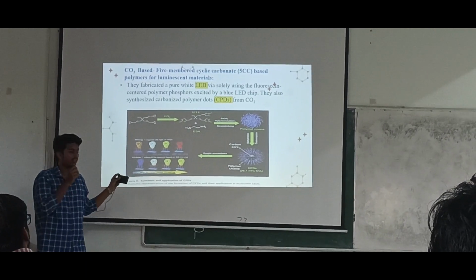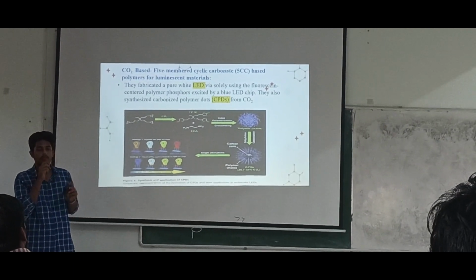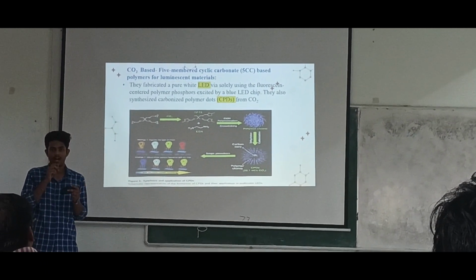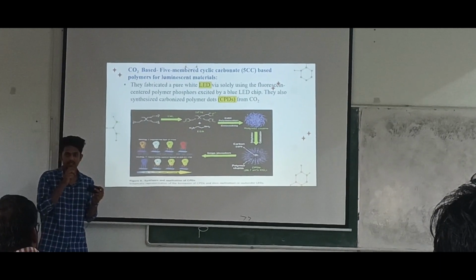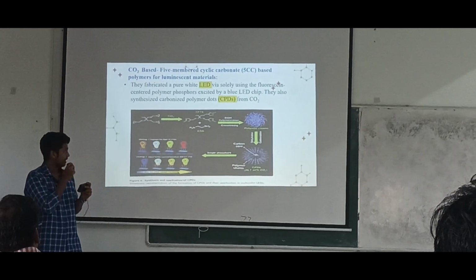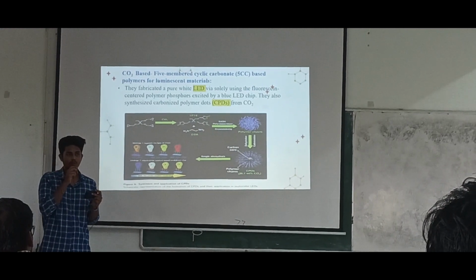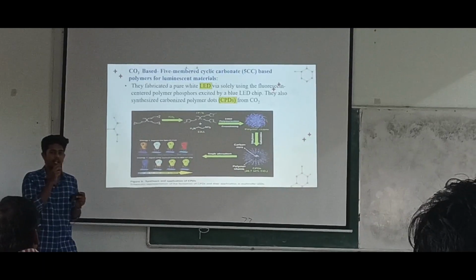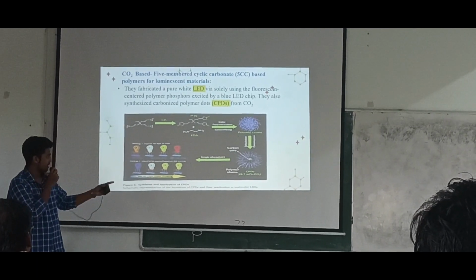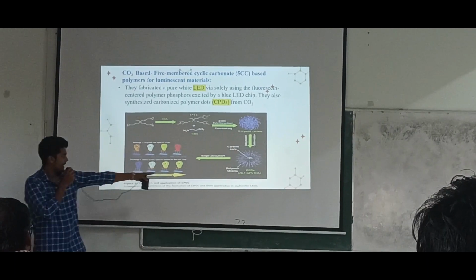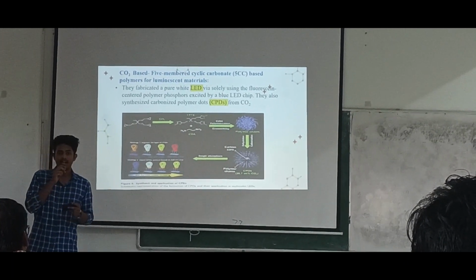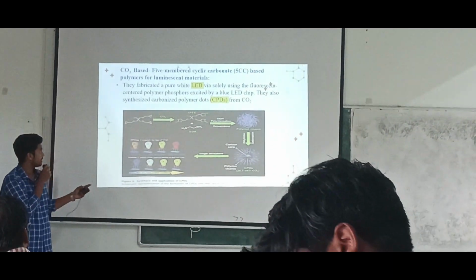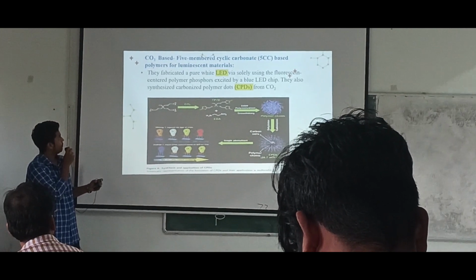So actually there is a detailed explanation for this, I will tell you in brief. What happens here is we want a white LED mix. We generally combine RGB, that is red, green and blue, and mix in the ratio of 3:6:1. But that is a complex and expensive procedure. To minimize that and to have a better enhancement, we use this phosphor. The yellow yttrium phosphor powder reacted with this blue color product formed here, and that is obtained as your white color LED. So this is the betterment of the usage of this 5-membered cyclic carbonate.